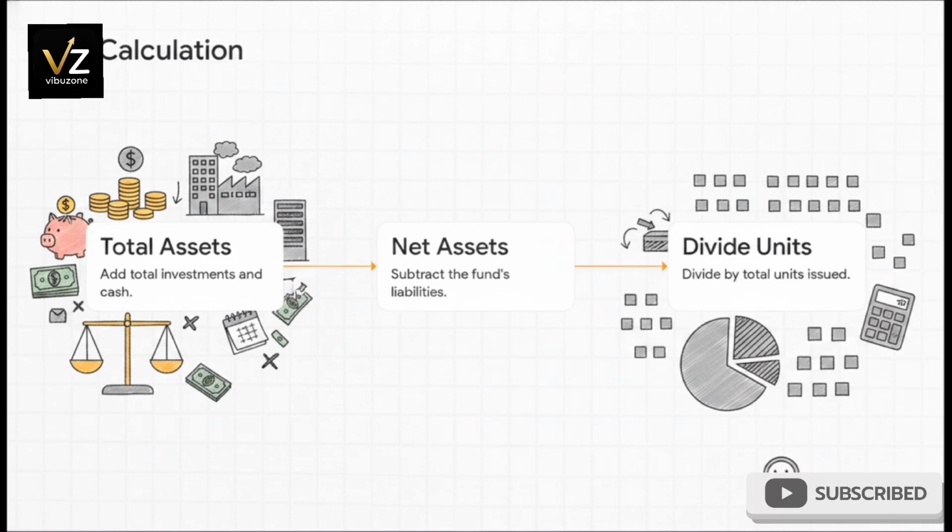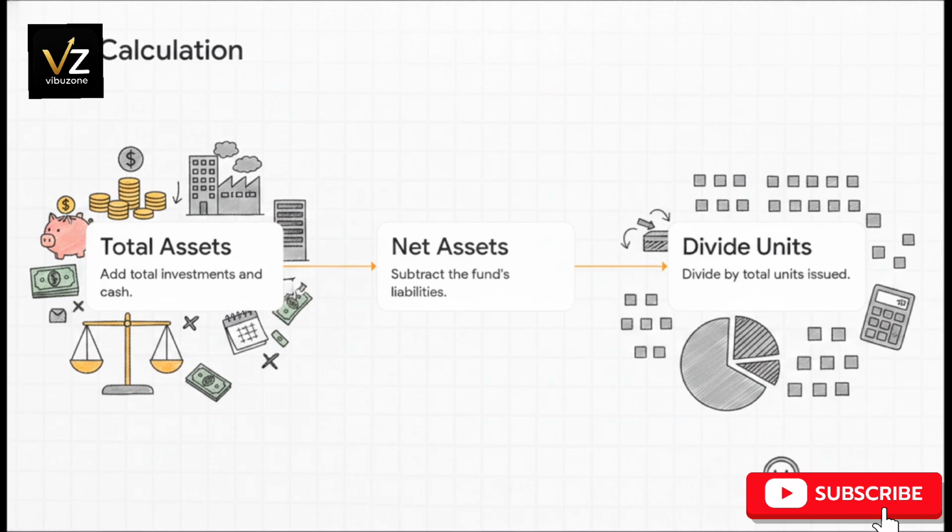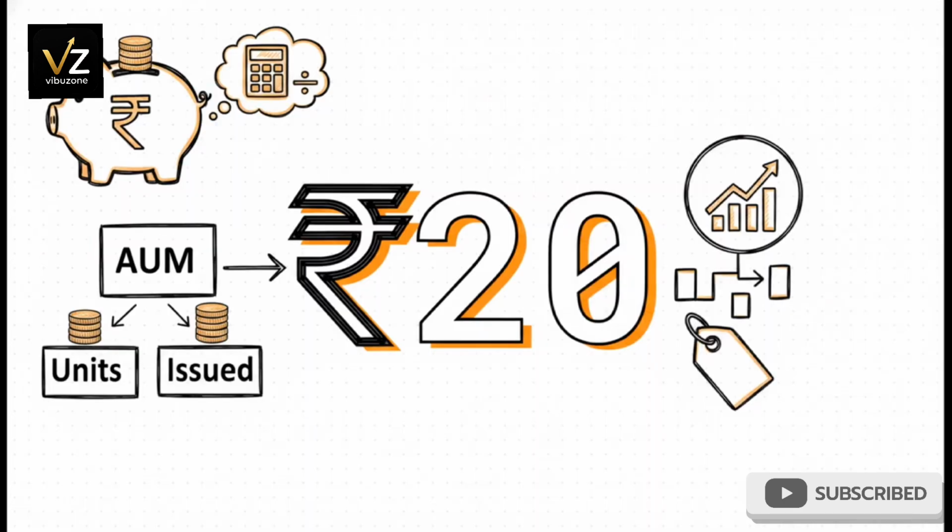Step 3, we simply divide that net asset number by the total number of units the fund has issued to all its investors. Let's just say there are 50 lakh units outstanding. So bringing it all together, if a fund has net assets of 10 crore and has issued 50 lakh units, that straightforward division, 10 crore divided by 50 lakh, gives us today's exact NAV of 20 rupees per unit. That is the literal price tag for a single unit of the fund on this specific day.